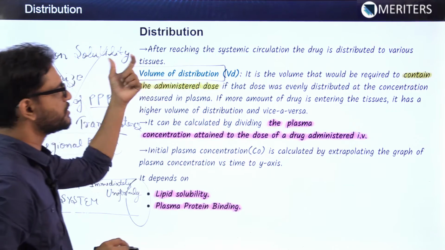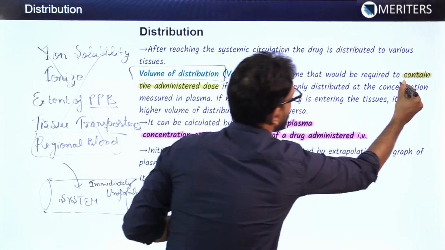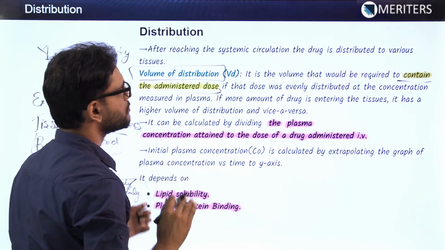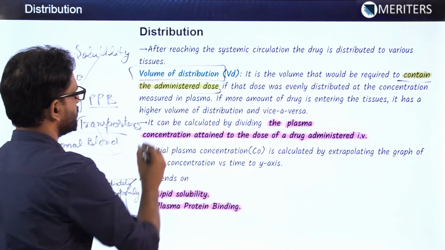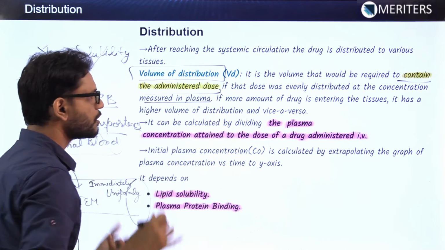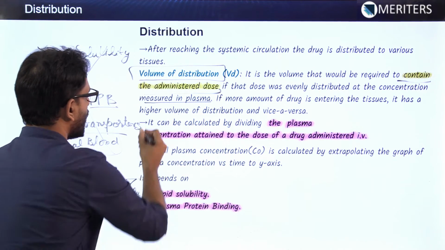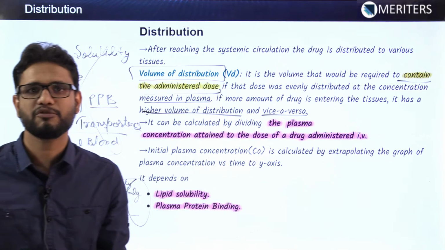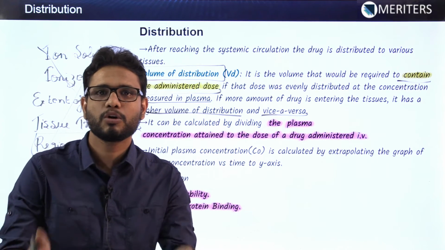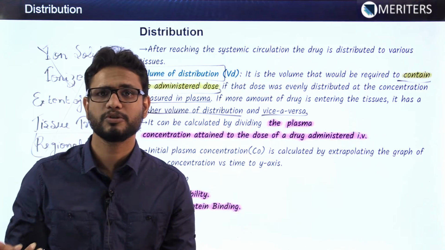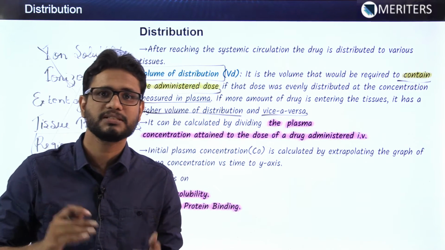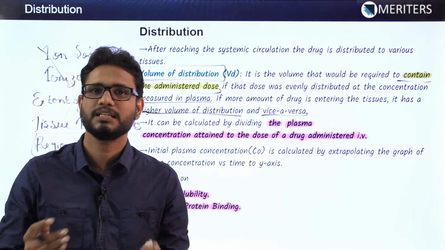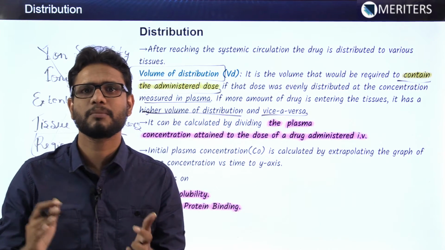So the volume of distribution is nothing but that volume that would be required to contain the administered dose which we are giving IV, if that dose was evenly distributed at the concentration measured in plasma. If more amount of drug is entering the tissue, it has a higher volume of distribution and vice versa. That means if the VD is high for something, then it will be distributing more amount of drug to the tissue. So volume of distribution is a hypothetical term which tells us how much amount of drug is being given to the tissues and how much is contained in the plasma protein bound form.